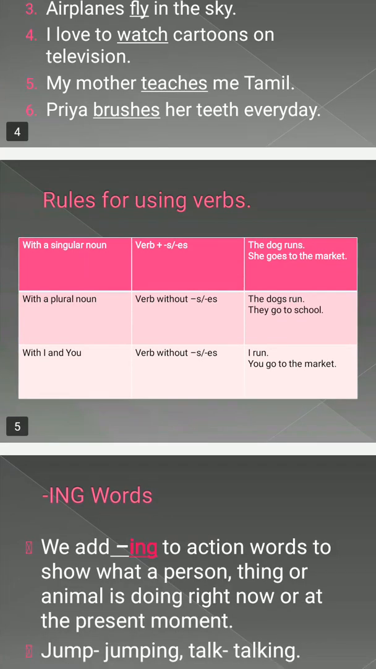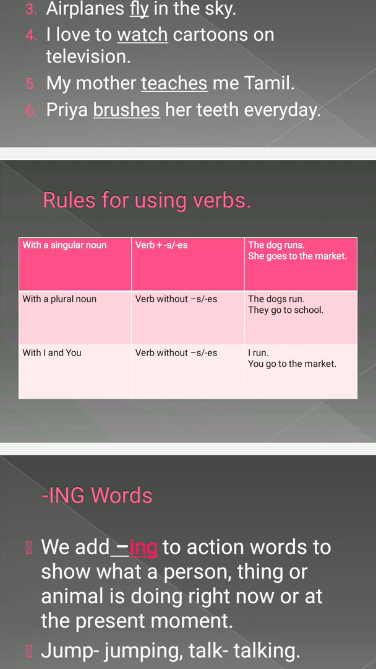Now, what are the rules for using verbs? With a singular noun, verb plus s or es. When there is a singular person, or when there is only one person or animal, we use the action word plus s or es. The dog runs. She goes to the market.